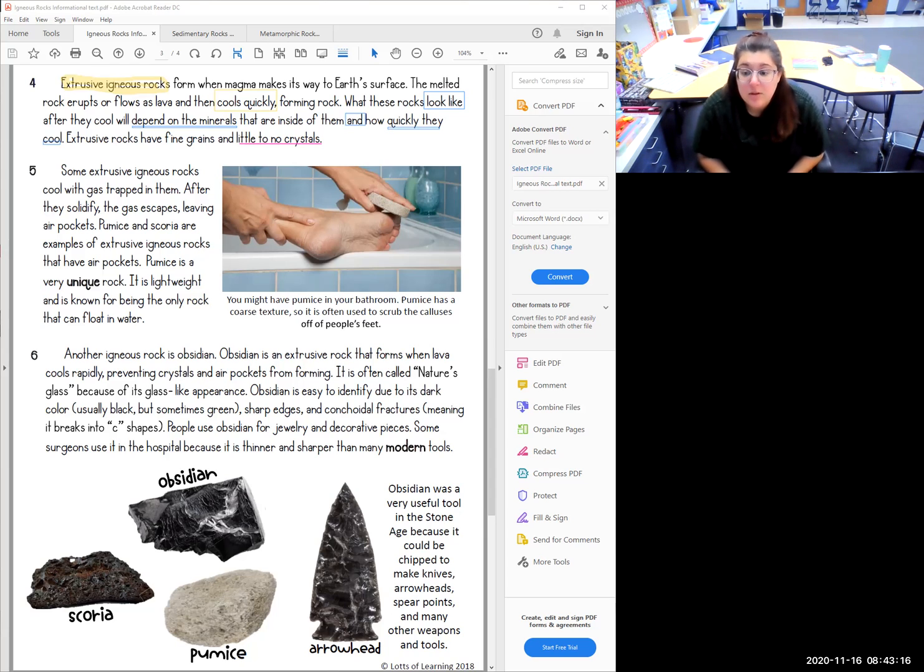And they give us a visual. This person is scrubbing their foot with a pumice stone. And you might have pumice in the bathroom. Pumice has a coarse texture, so it is often used to scrub the calluses off of people's feet.